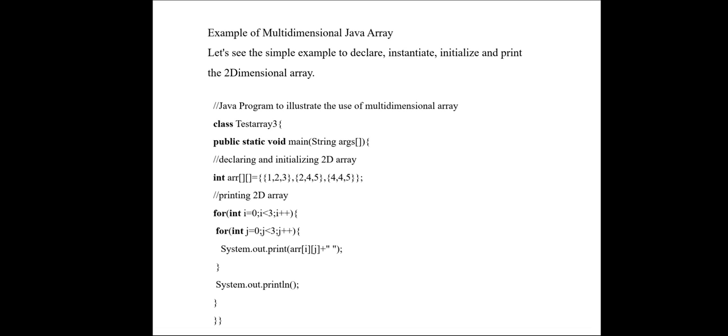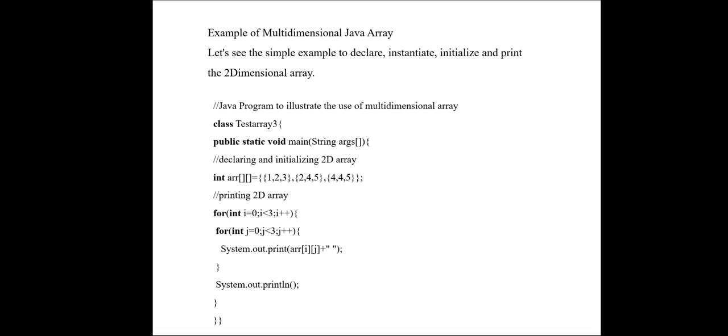Okay. So example of multi-dimensional array they have given, class test array 3, public static void main. So int ARR, so 2-dimensional array without any size is given, and for the values we have assigned, just you see. So the columns are separated with an inner curly brace. Okay, and you need to have 2 for loops for the 2-dimensional array, for i and for j. Okay, for i, the row value, for j will have a column value.